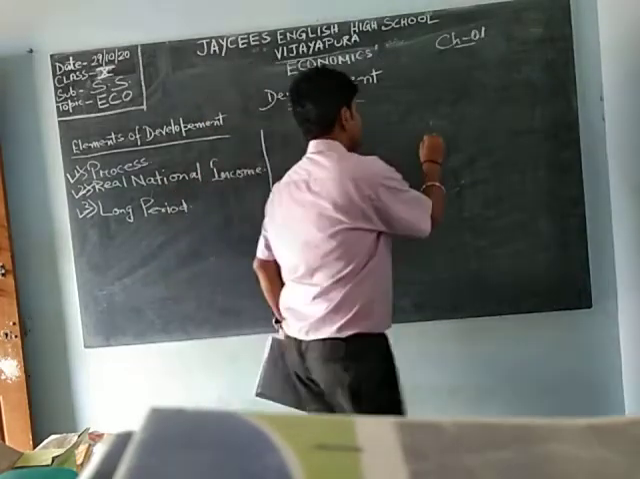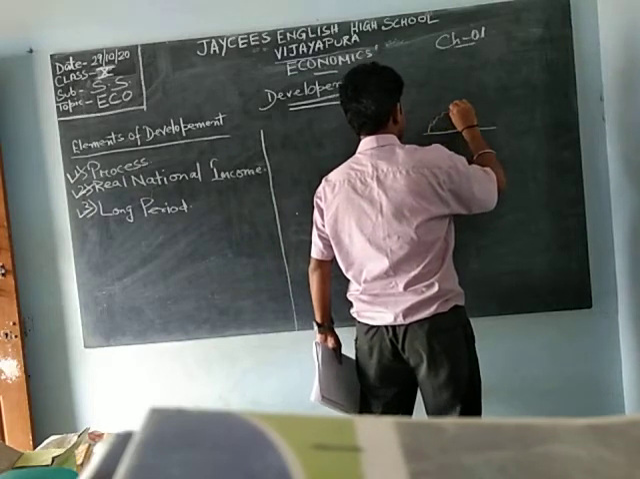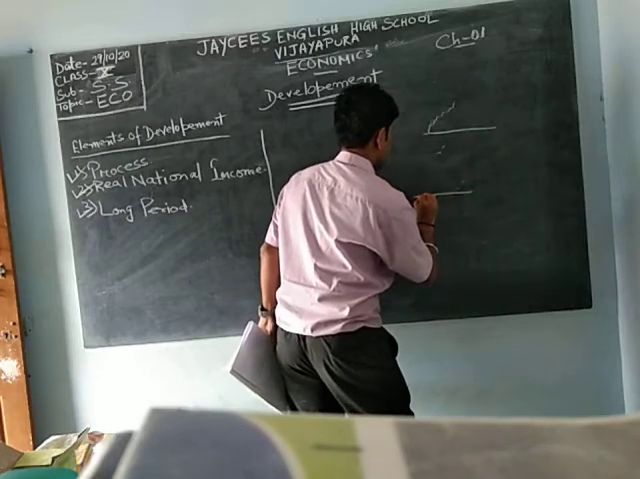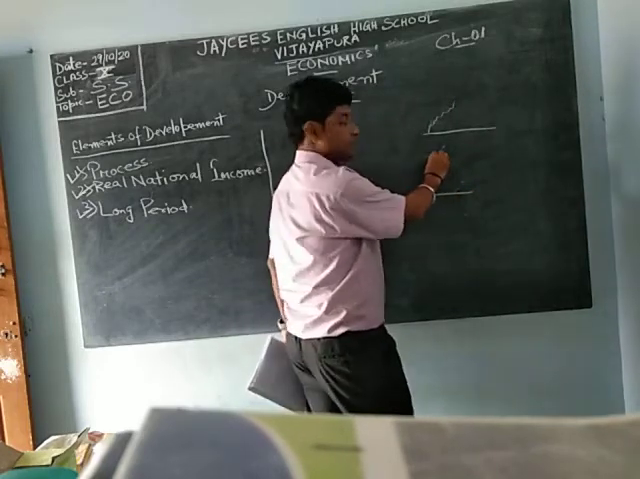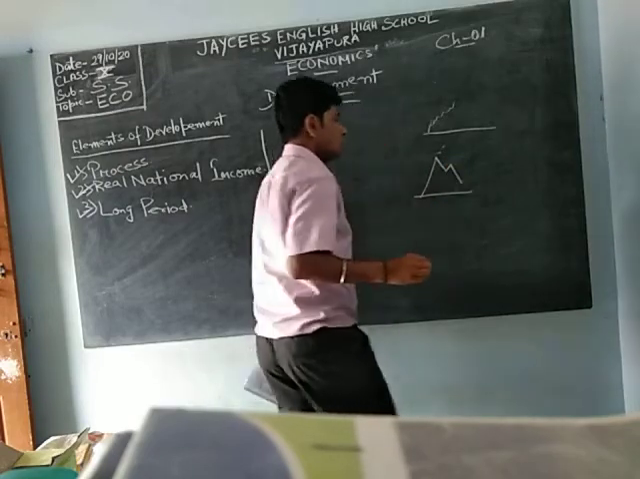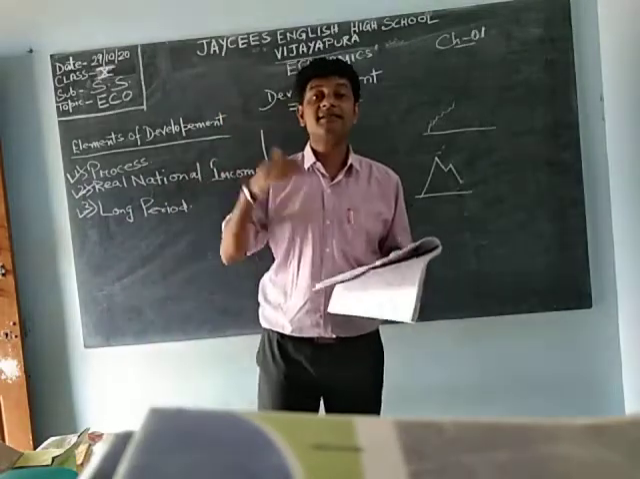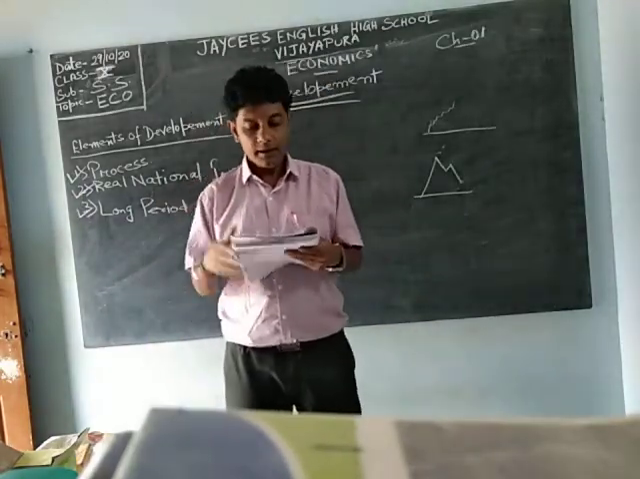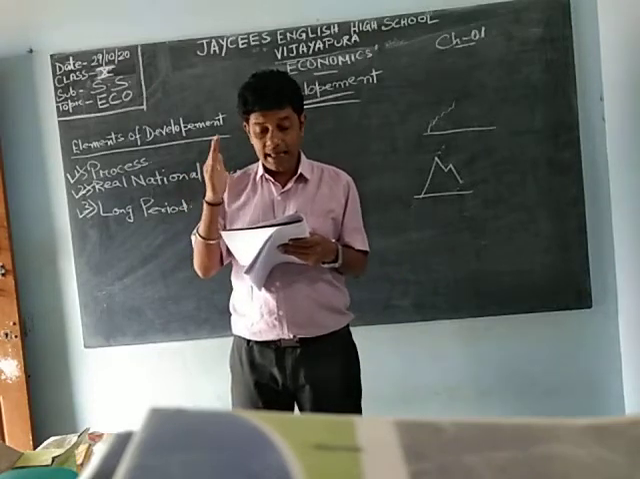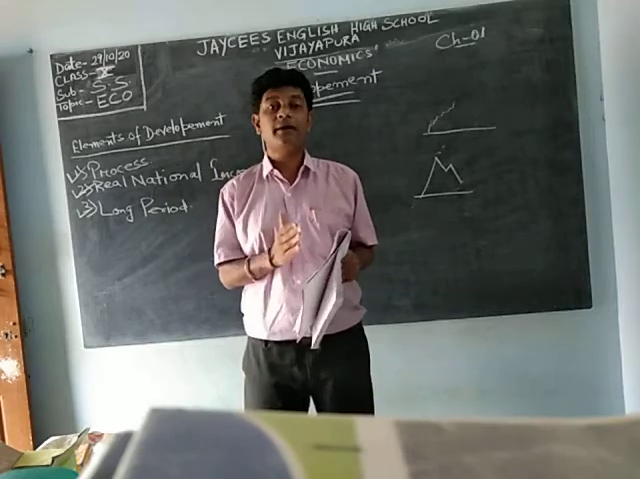The graph should be like this. It should not be like this one, where within 6 months it happens, then looks down again, then again down. It should be continuous and it should have stability. The process of economic development should be continuous in order to bring about a sustained increase in income over a long period.